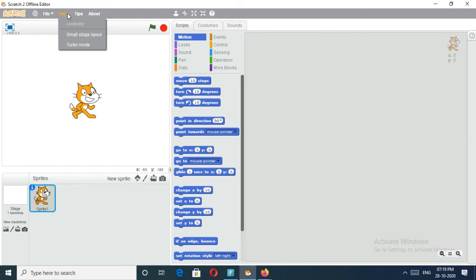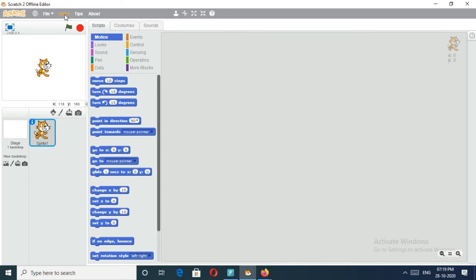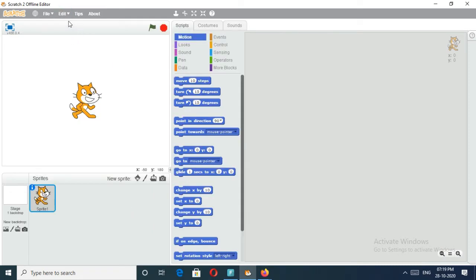And what is the use of the edit menu? Do you know? When you do something, if any mistake happens and you want to delete it, and afterwards you want to get it again, you can use the undelete button. The next option has the same effect as undo. Then small stage layout means you can reduce the size of your stage. Again, if you want to get it back, just click on that. Then turbo mode is also there. Then the next one is turbo mode.